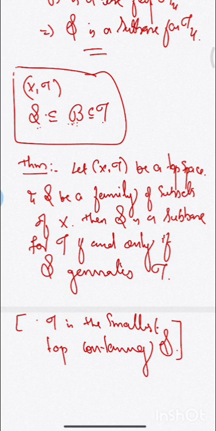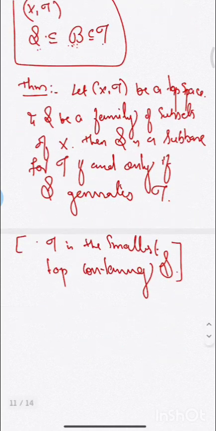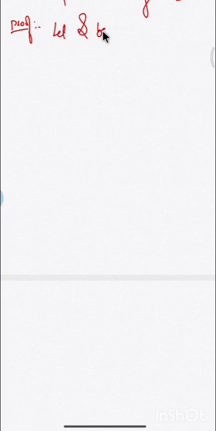The first part is, when you assume S is a subbase for tau, we have to prove that tau is the smallest topology containing S. Okay, we will prove that first. Proof. Let S be a subbase for tau. So we have to prove S generates tau, that means tau is the smallest topology containing S. How will you prove that? When you consider any other topology containing S, then that will be the stronger one. That is the method of proof.